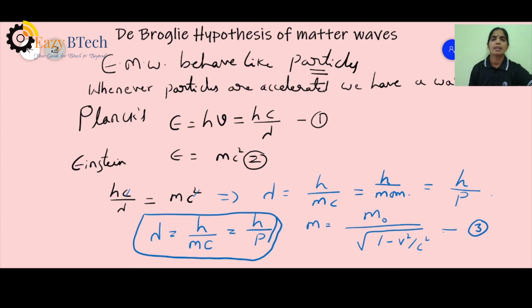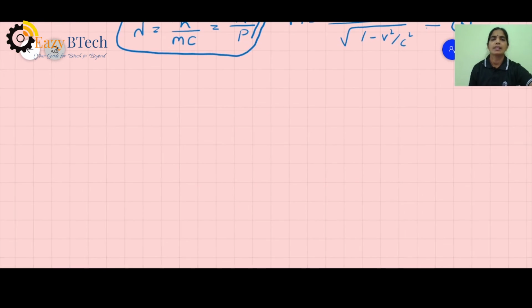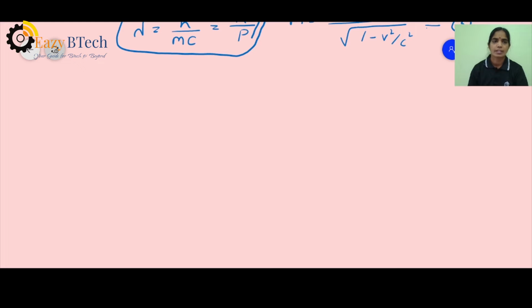Now we will express the same de Broglie's wavelength in terms of kinetic energy. So let's look at the second case: lambda in terms of kinetic energy. Suppose E represents the kinetic energy.